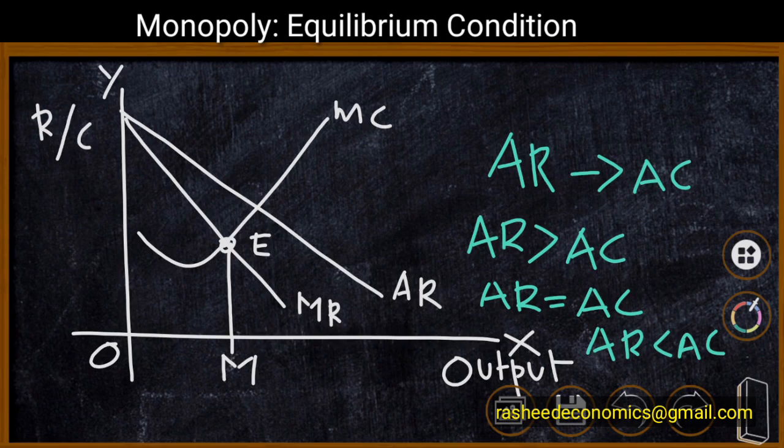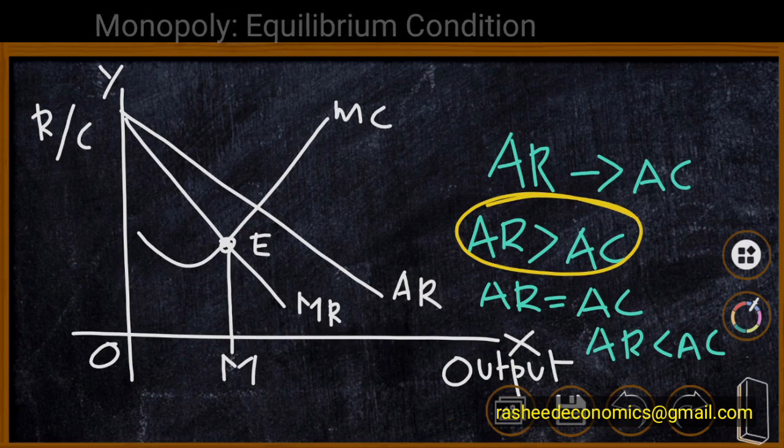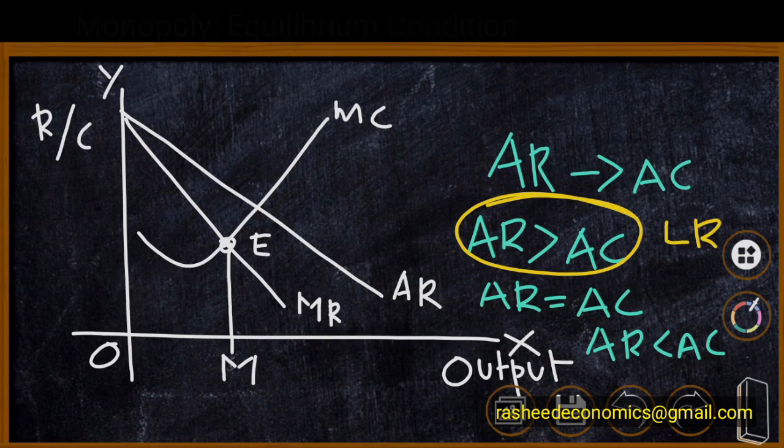We know that under monopoly there are restrictions on the entry of new firms. It is not possible for a new firm to enter the industry. In such a situation, the existing firm will always be earning abnormal profit in the long run. Therefore, AR will be greater than AC in the long run. That is, a monopolist always earns abnormal profit in the long run. The other two possibilities can be plotted in the short run.